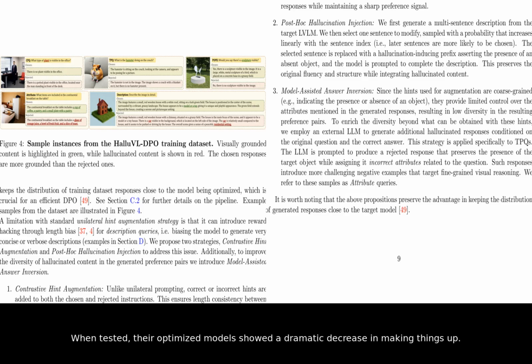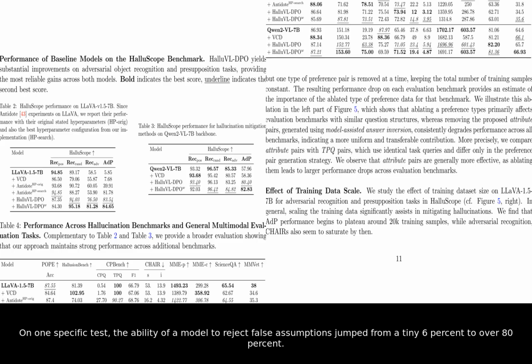When tested, their optimized models showed a dramatic decrease in making things up. On one specific test, the ability of a model to reject false assumptions jumped from a tiny 6% to over 80%. This improvement didn't hurt the AI's general capabilities either. It actually stayed smart while becoming much more honest.